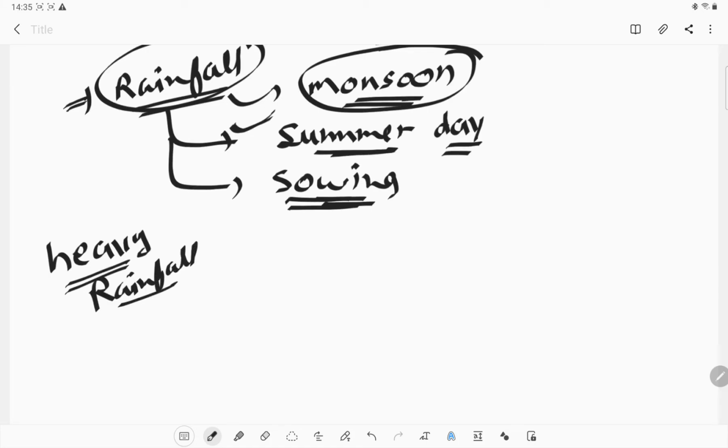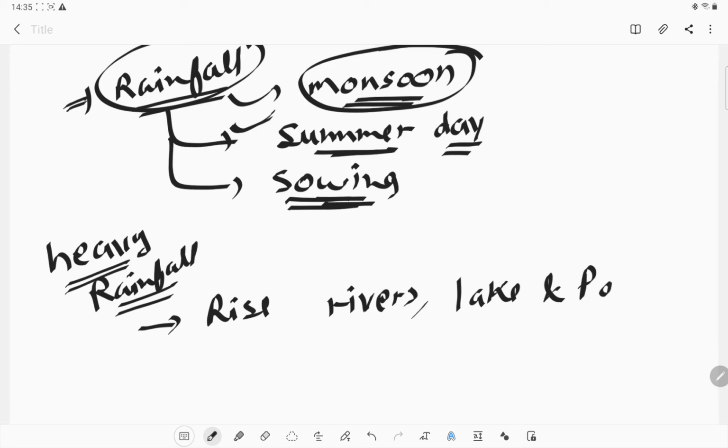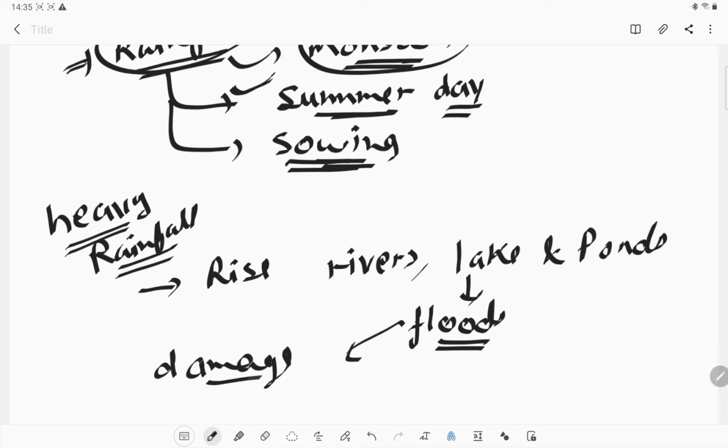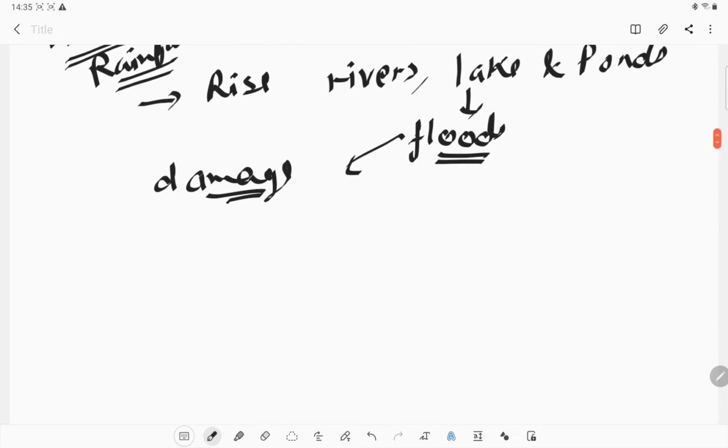Okay, so for sowing also we require rainfall, but sometimes the rainfall is very heavy, and that rainfall will cause some kind of damage also, like a rise in the level of water in rivers, lakes and ponds. The water rises, and due to this rising water level, it will cause the condition which is called flood condition.